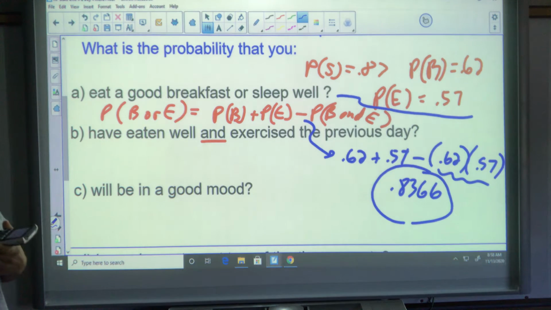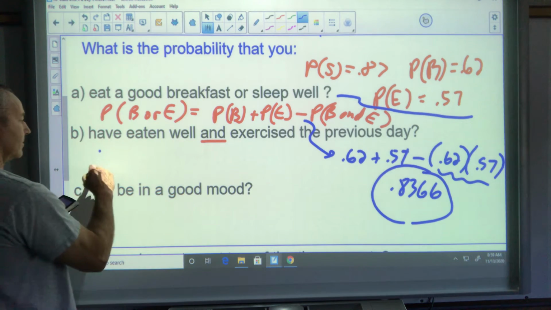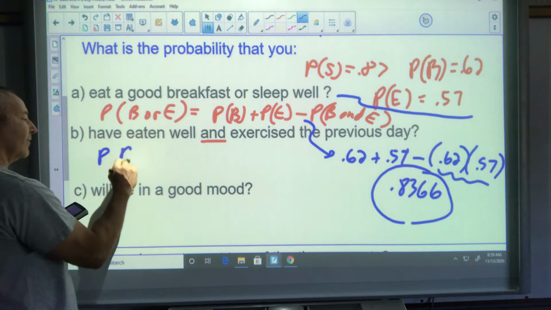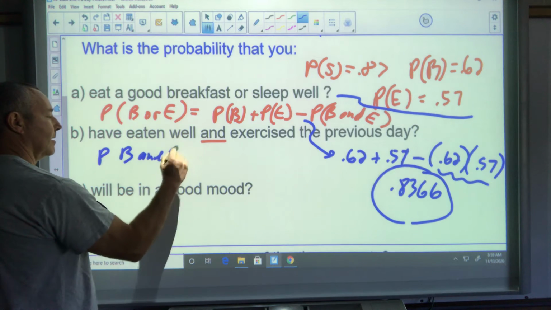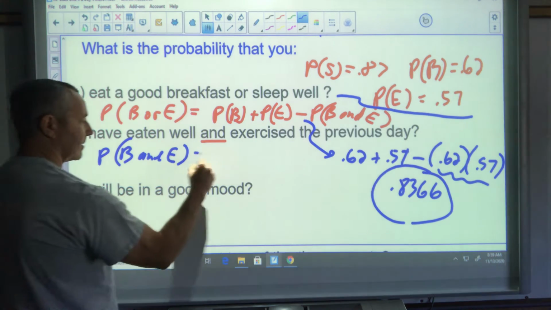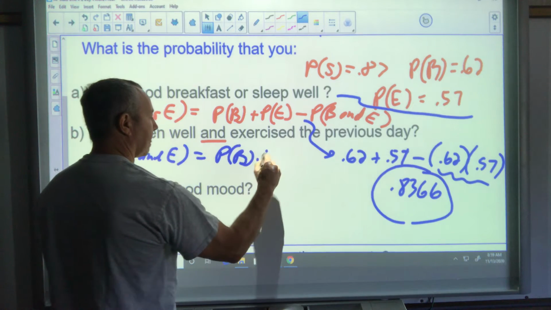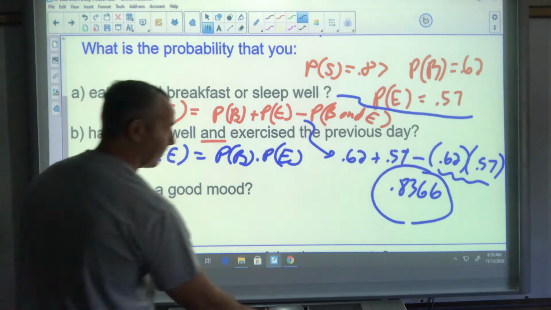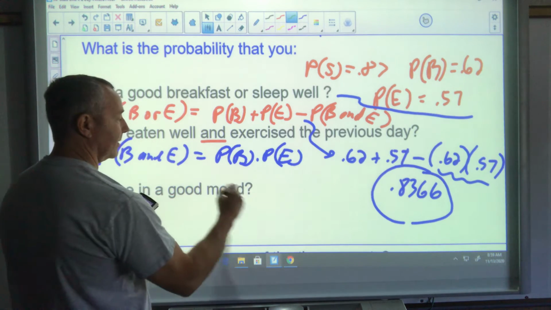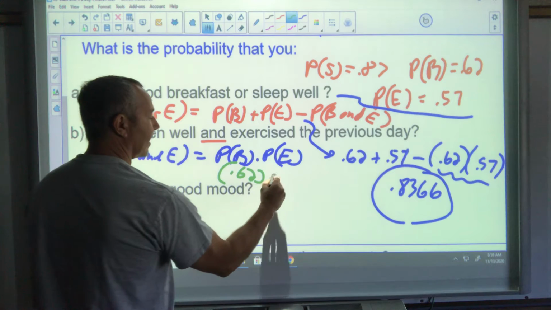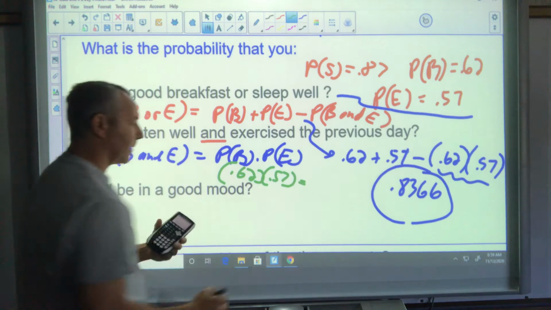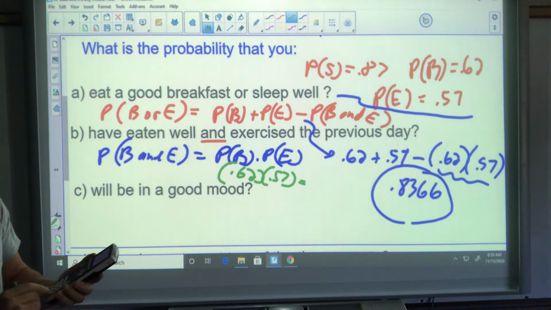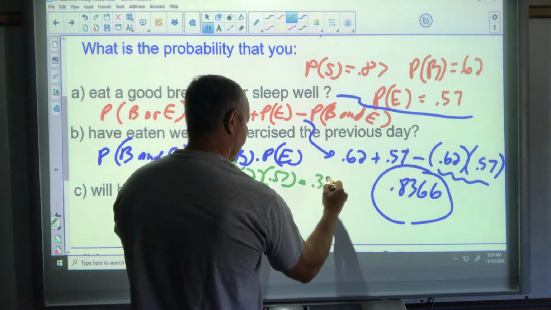Okay, eating well and exercise. Oops, I want to put E for eat. That's breakfast and exercise, since they're independent. I know that's the formula there. Okay, breakfast again is 0.62 and exercise 0.57. Multiply those together. Gets me 0.3534.